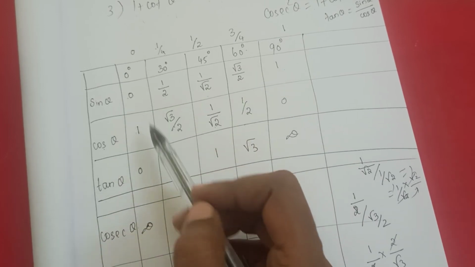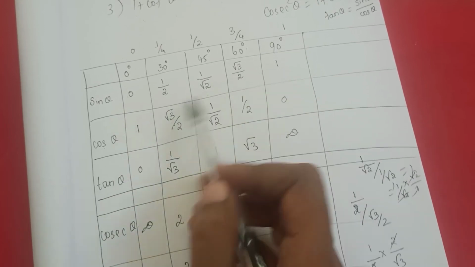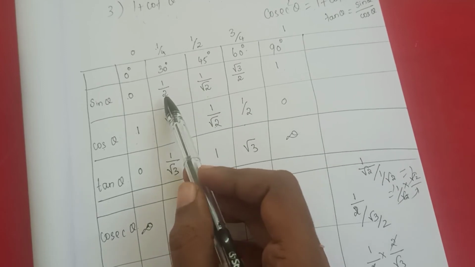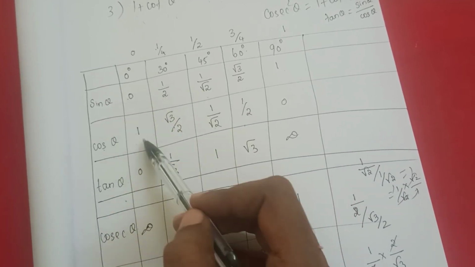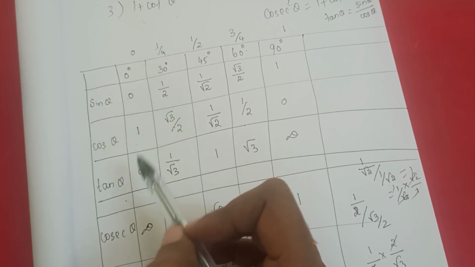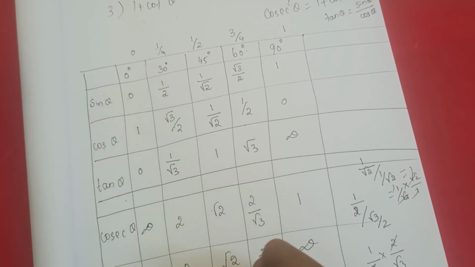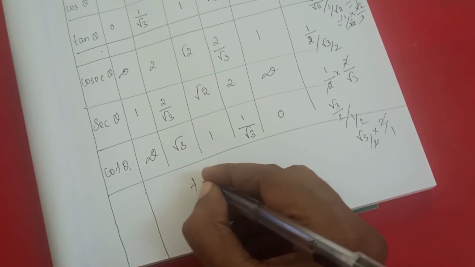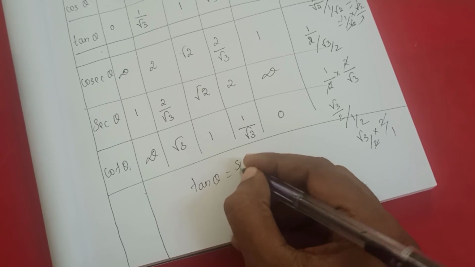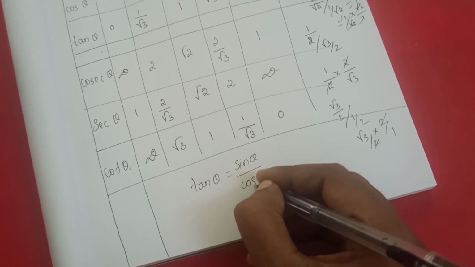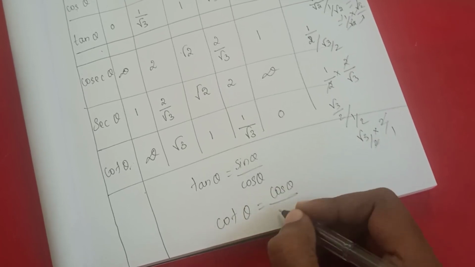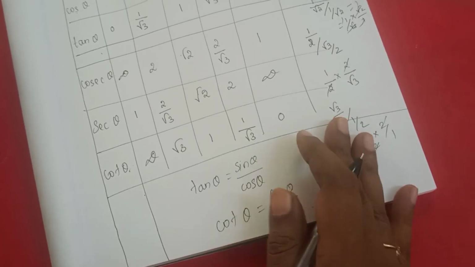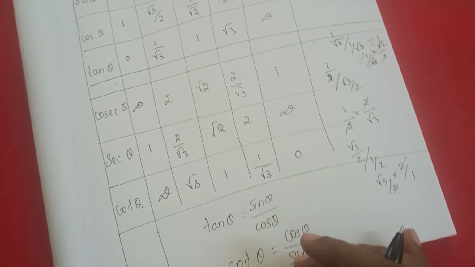Okay. Then cos theta, for this one you need to change. 1 to here, 0 to here. Then root 3 by 2 here, this one to here, this one same. Then tan theta means these 2 you need to divide. Don't confuse: tan theta means sin by cos, as well as cot theta means cos by sin. Keep it in mind. That is, tan theta we will write as sin theta by cos theta. Same as that, cot theta we will write as cos theta by sin theta. Okay. So this one you don't confuse.